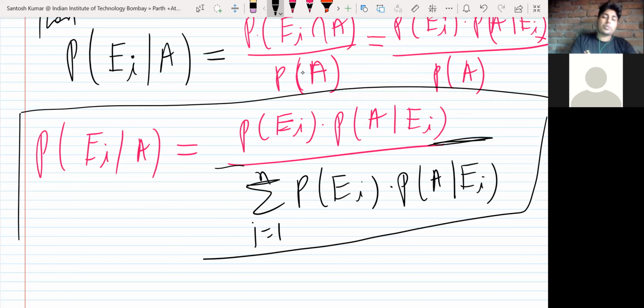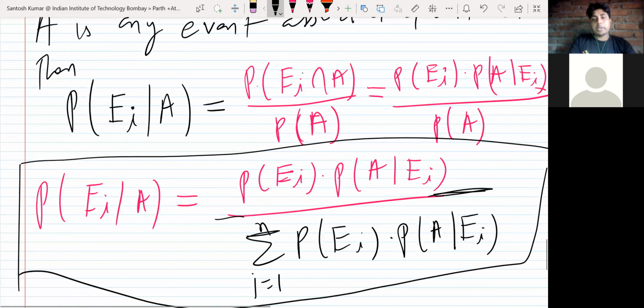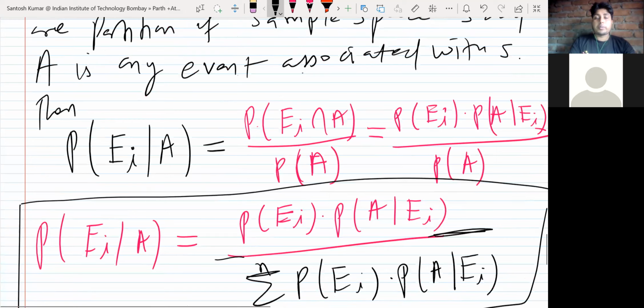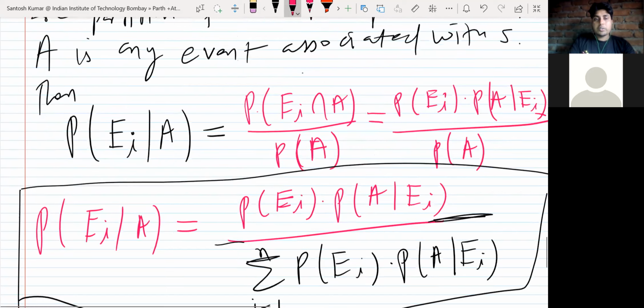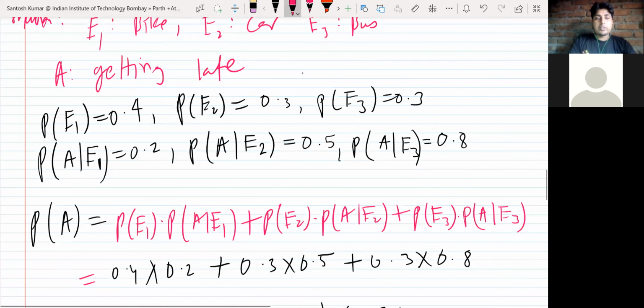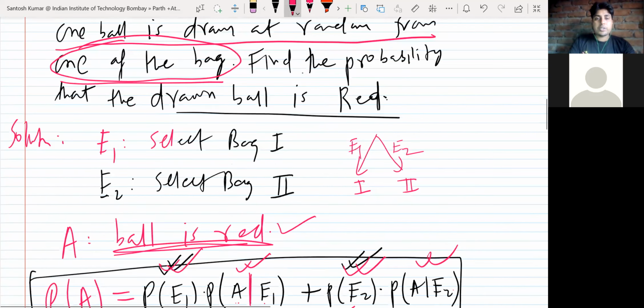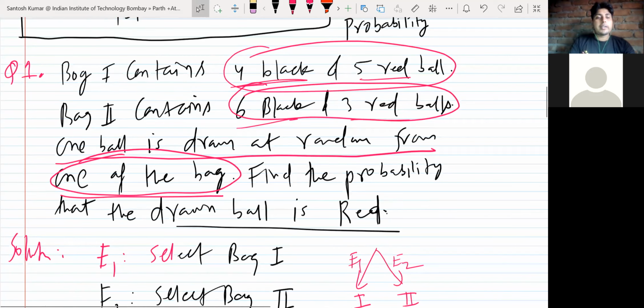Like in the last two questions, we can use this formula, but they may ask you a different question in the same situations. So let me come back to that. In the first question, they asked, find the probability that the drawn ball is red. Okay, so let me copy it.